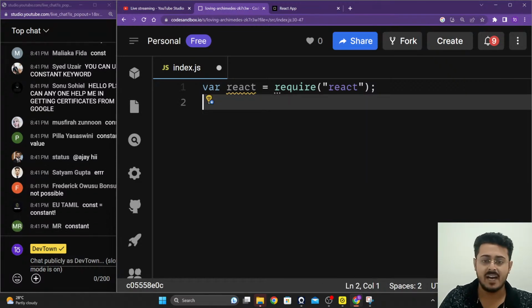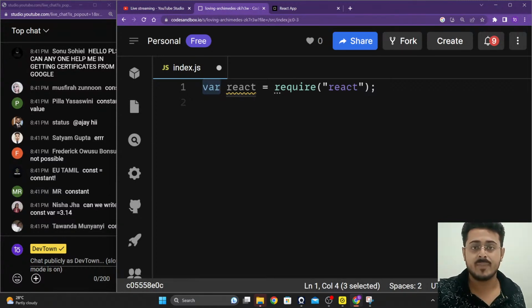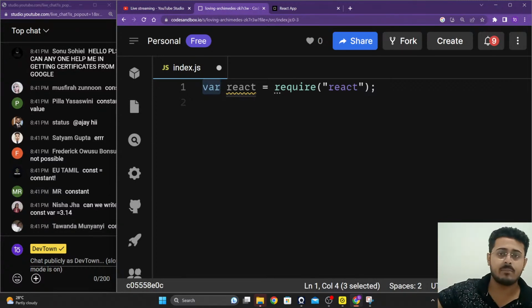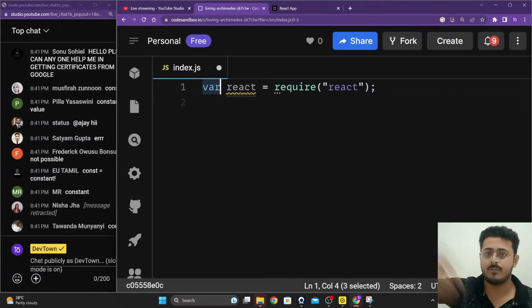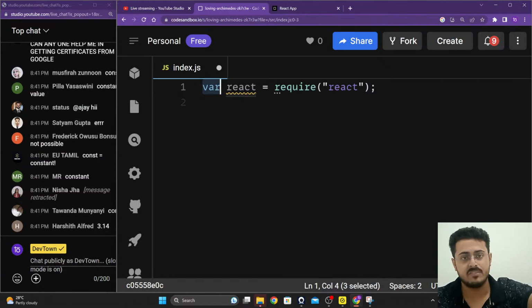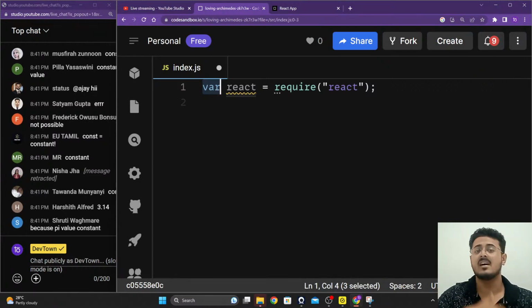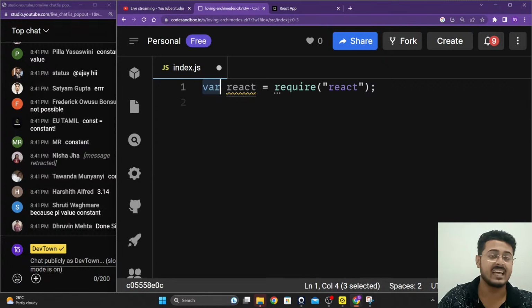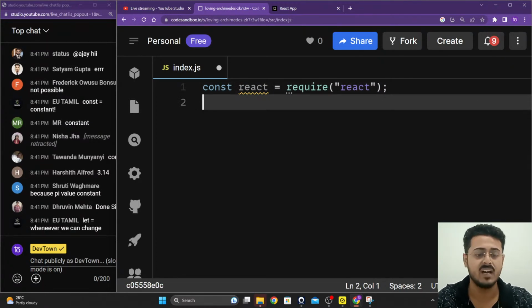So in a similar manner, this React library that we are requiring right over here is a constant. We are not going to change the library at any particular point of time. We just want to use it, right? We are not going to enter into the library, tear a page out of a book, and put up a new page that we have written right over there. You're just going to utilize that library. So instead of declaring it as a variable itself, we will be declaring it as a constant. That is const React is equal to require React.